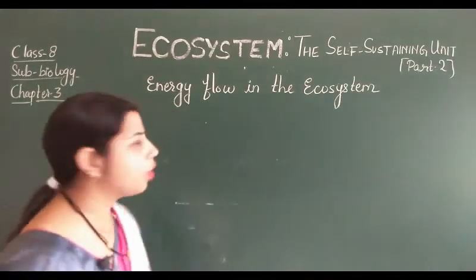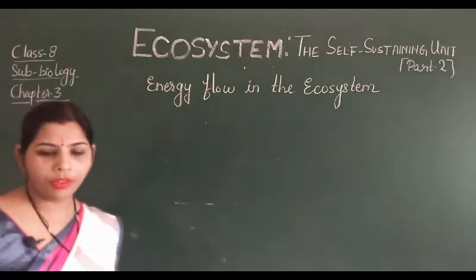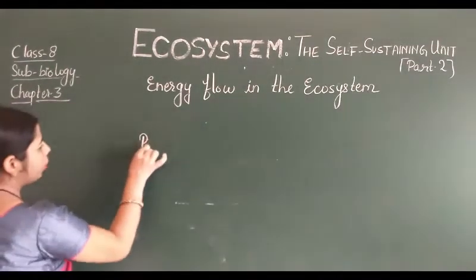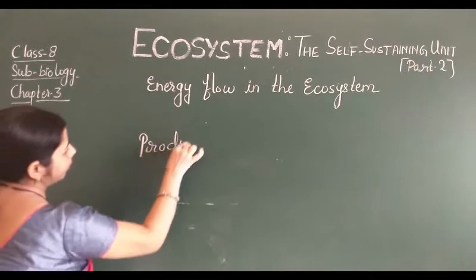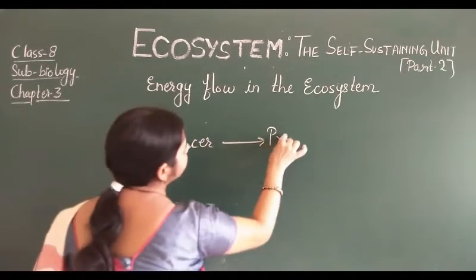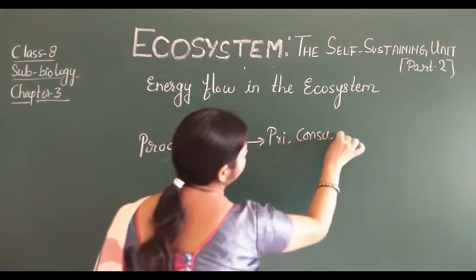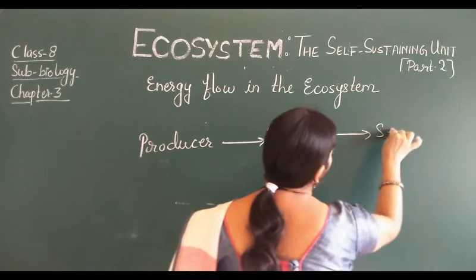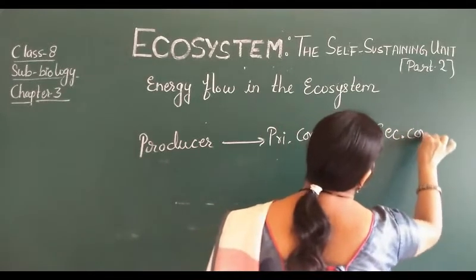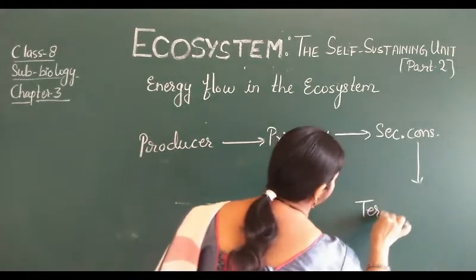That means how the energy flows. So I am going to draw one food chain over here. Suppose first is the producer, then the primary consumer, then the secondary consumer, and then the tertiary consumer.